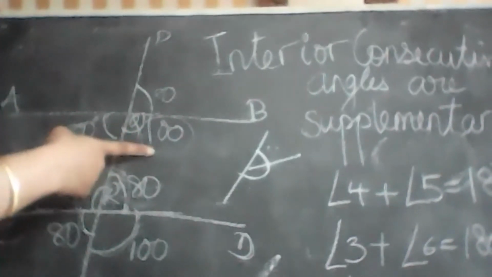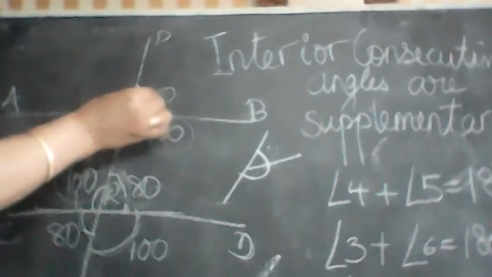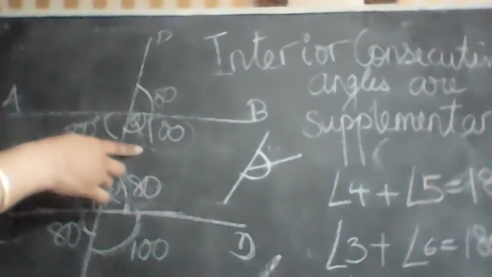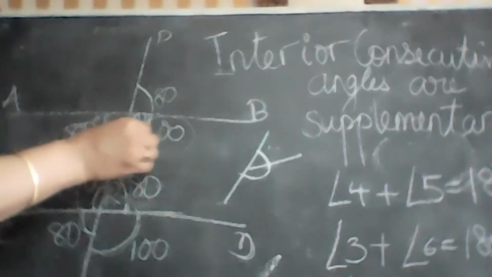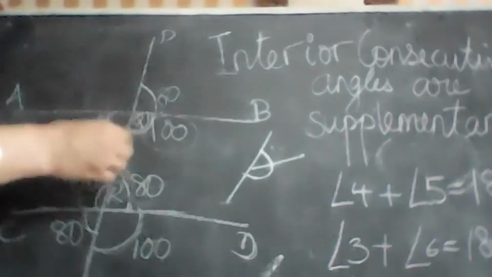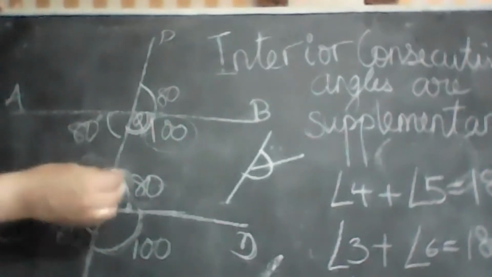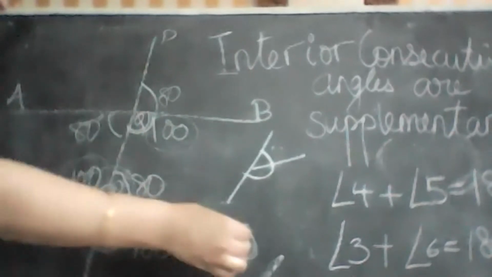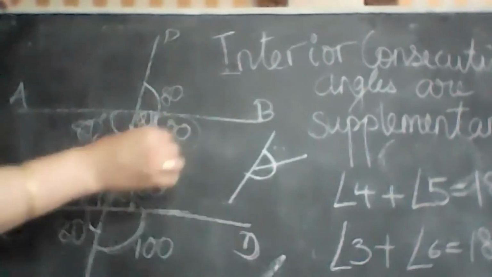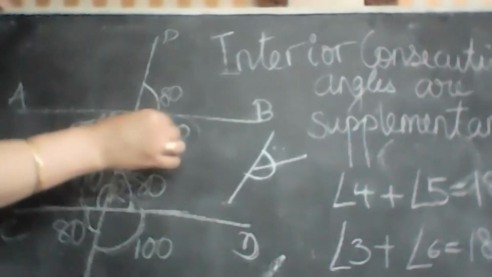Ma'am, supplementary angle, with BQR, that 100 measure. It is supplementary with? QRD, 80. Yes. So if this is 100, this is 80.